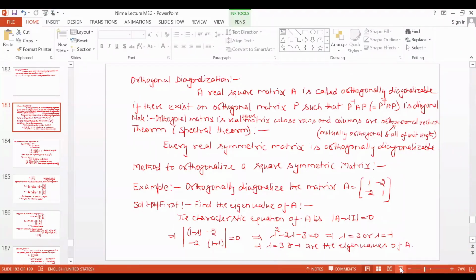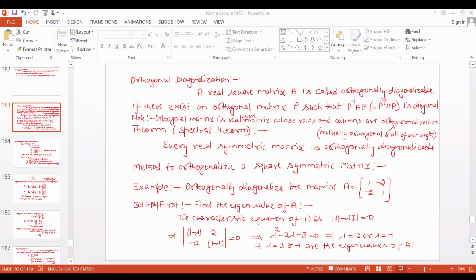Now comes orthogonal diagonalization. Orthogonal diagonalization is also diagonalization, simply that the P matrix should be an orthogonal matrix. So a real square matrix A is orthogonally diagonalizable if there exists an orthogonal matrix P such that P inverse AP, or you can say P transpose AP, because P is orthogonal, is a diagonal matrix.